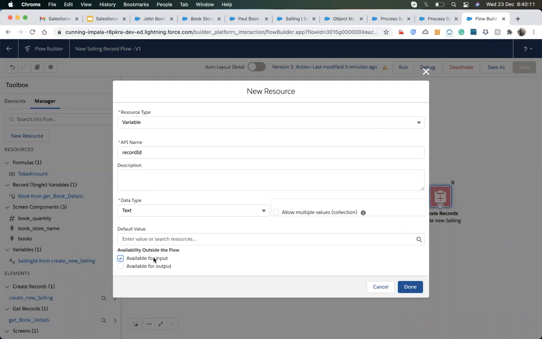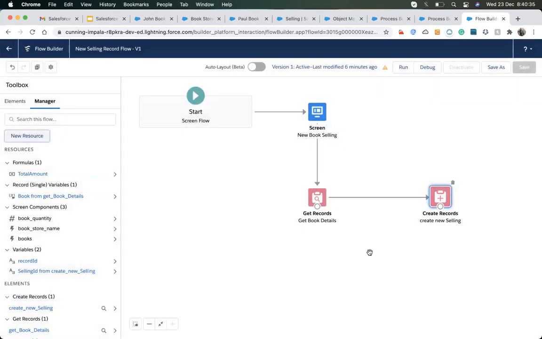If I make it available for output, then when the flow finishes, I can pass some of the variable values to some other system. I will make it available for input and hit Done.